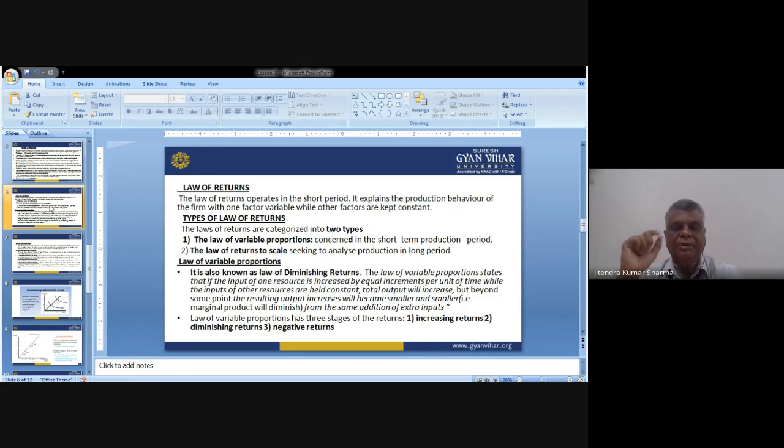The law of variable proportions, the second category, is where we are considering the long term period also to analyze the economic activity. The law of variable proportions has three stages of return. Number one, increasing return, then diminishing return, and negative return.